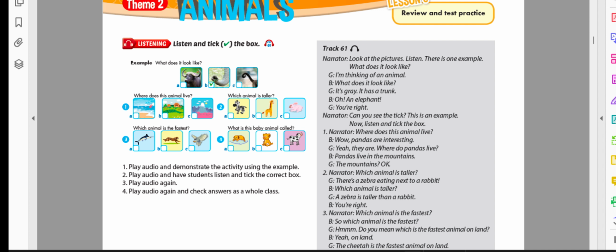Theme 2, Animals. Lesson 6. Listening. Listen and tick the box. Look at the pictures. Listen. There is one example. What does it look like?